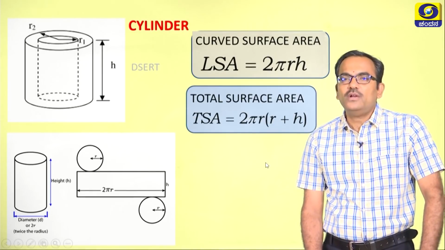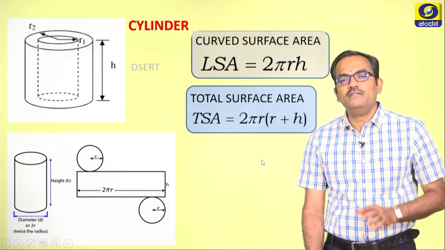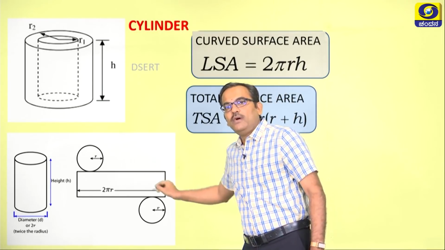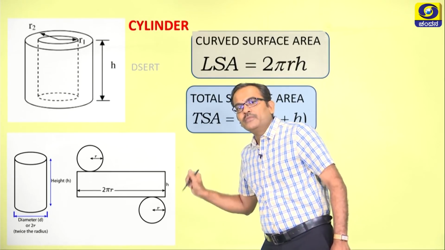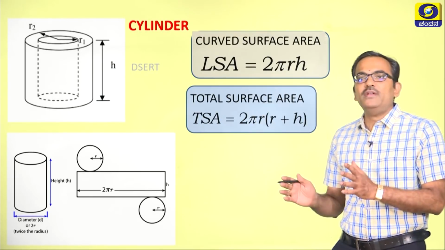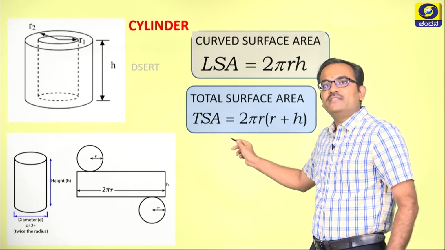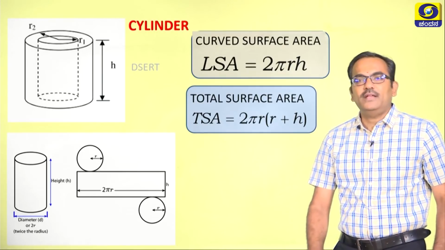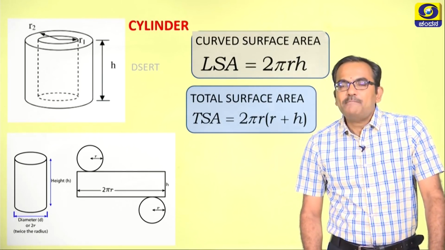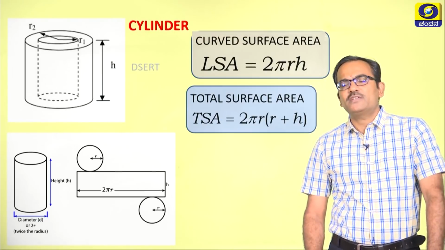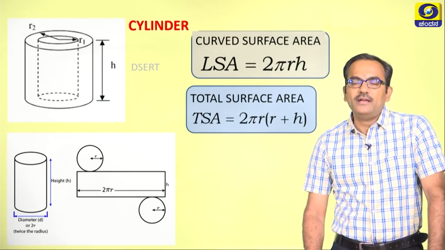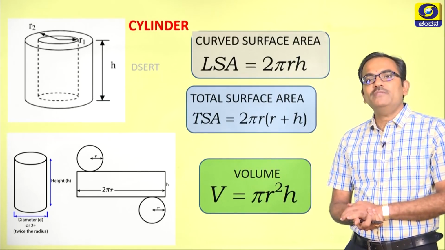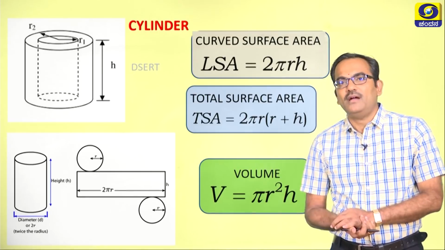Then the total surface area is curved surface area plus the area of these two circles above and below. Okay. When you add them up and simplify, you get TSA is equal to 2 pi r into r plus h. Then the other aspect of this cylinder that needs to be studied in a clear manner is the volume of the cylinder. The volume of the cylinder is V is equal to pi r square h.